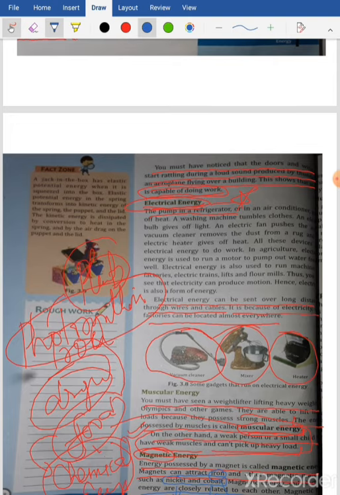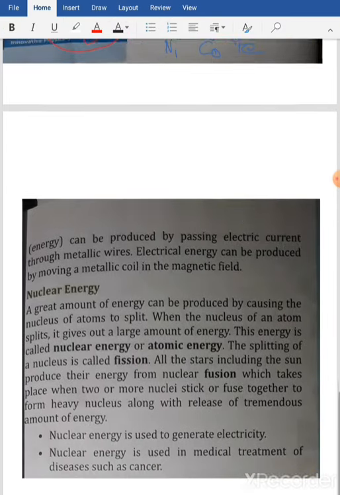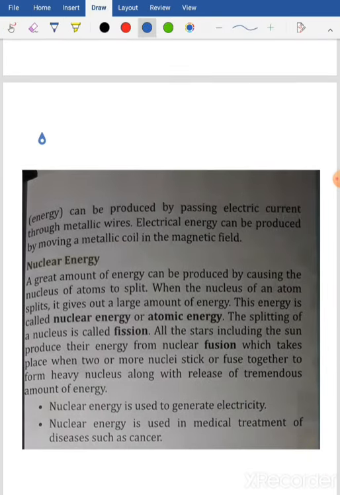Magnetic field or energy, that is in the next page. If you go to the next page, you will see energy can be produced by passing electric current through a metallic wire. The electric energy can be produced by moving a metallic coil in the magnetic field. So just remember this much. We'll be learning about these things in class 10. All right. In which class?